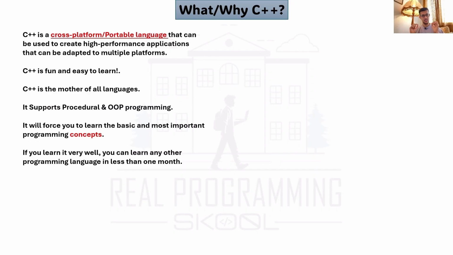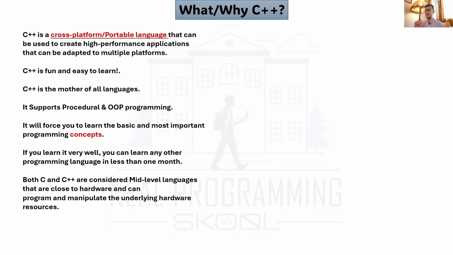And we will have this experiment in our roadmap when we switch from C++ to C#, and you'll see how it's really easy, and it's just syntax. You will get used to it in 1 or 2 weeks, and all the concepts of programming are the same. You could use them in any programming language after that, and you will even have more concepts from C++ because a lot of programming languages like Python and JavaScript do not offer these concepts. So if you learn it very well, you can learn any programming language in less than 1 month, and that's true.